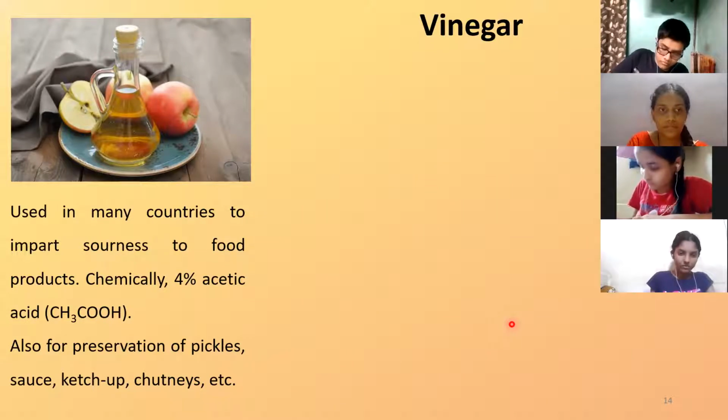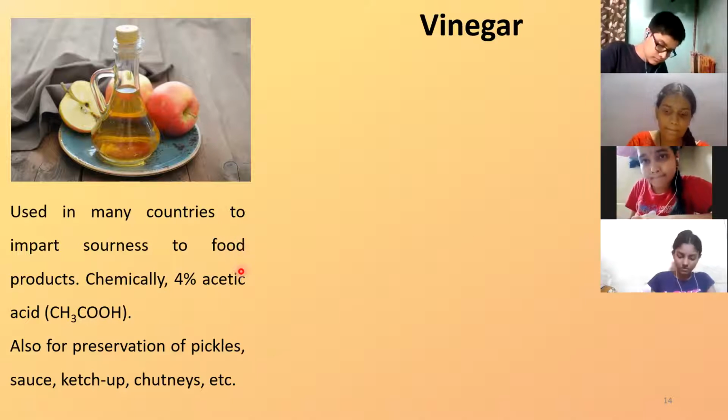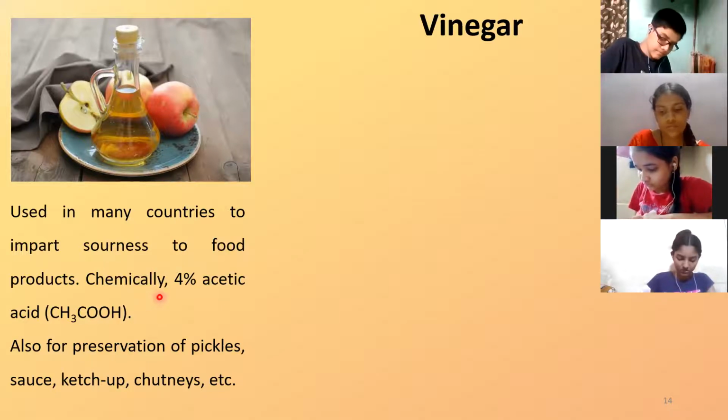So it imparts sourness to the food products. Chemically speaking, vinegar is nothing but 4% acetic acid. And vinegar is also a very good preservative. It is useful for preserving pickles, sauce, ketchup, some chutneys, etc., so that you get that characteristic taste. Is that clear?